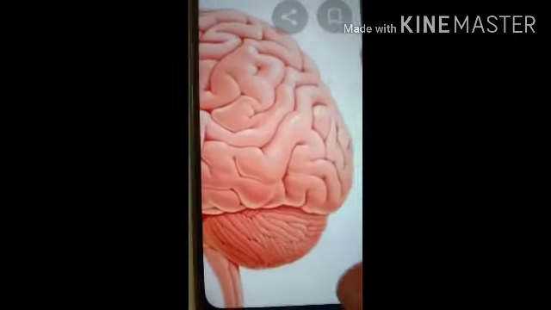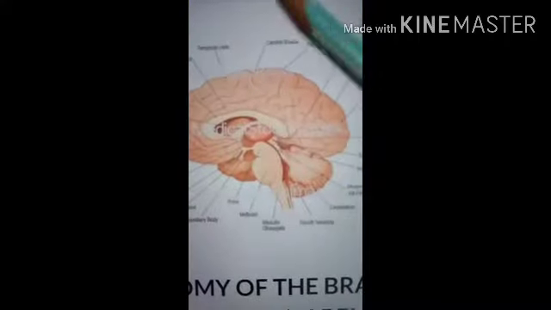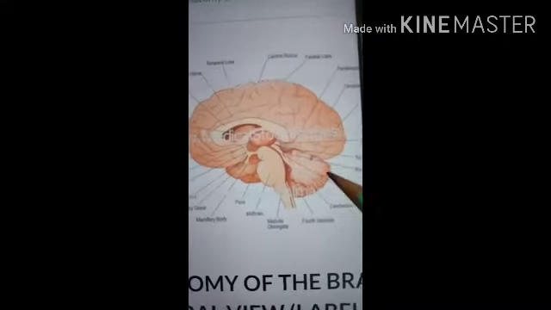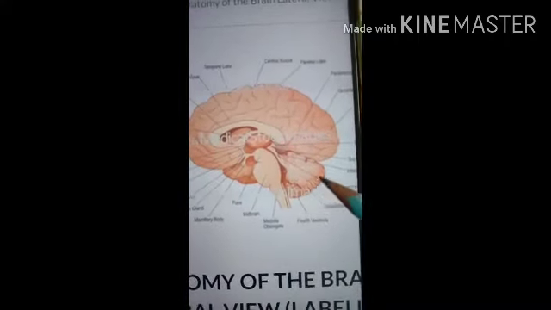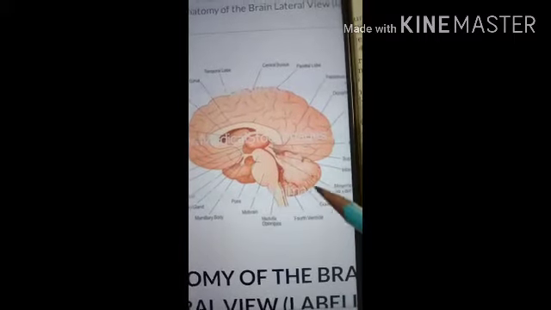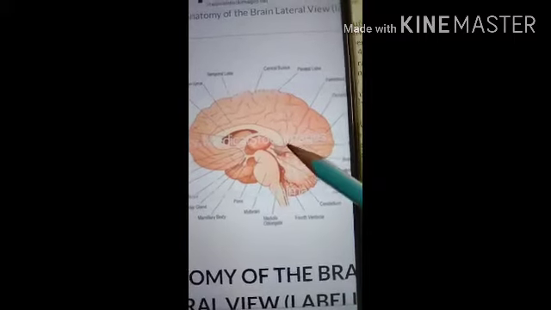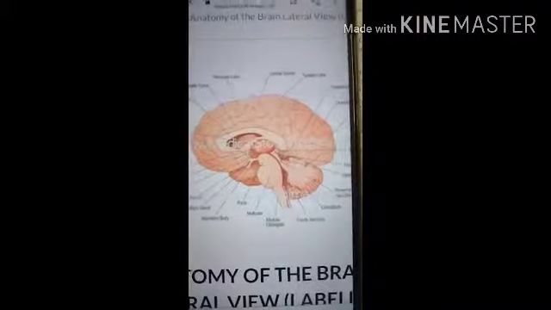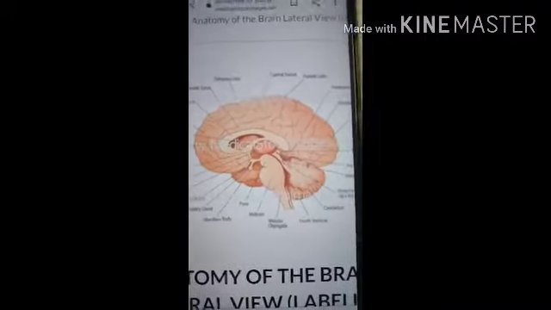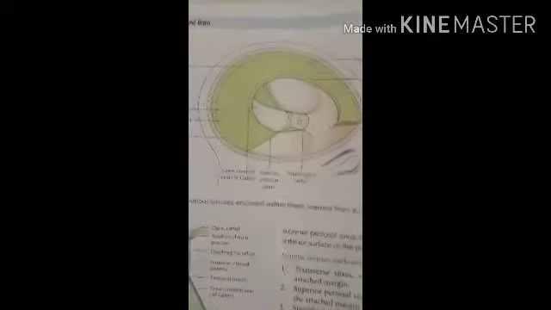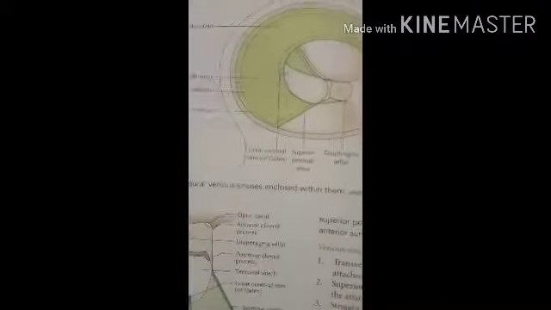Or in another diagram you can see this is the cerebellum, this is the medial surface of the cerebrum, and this is the cerebellum. Between these, the tent-shaped fold is present. That is called the tentorium cerebelli. In the lateral view here you can see the tentorium cerebelli.